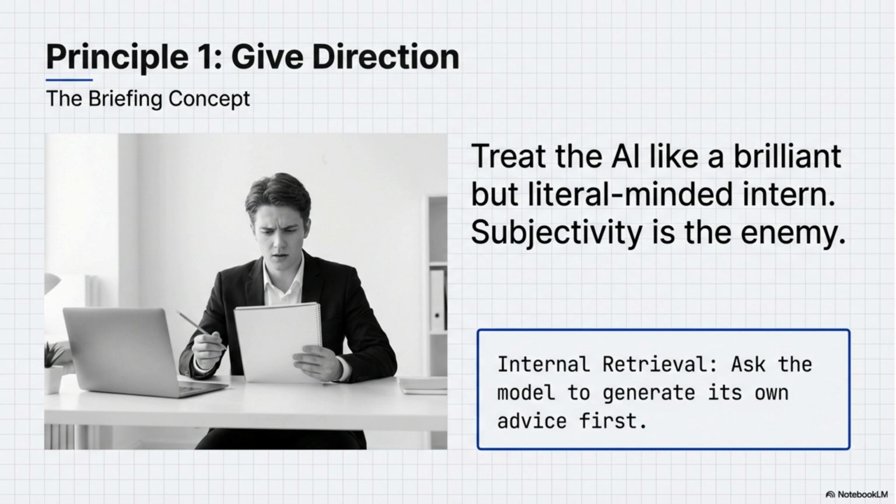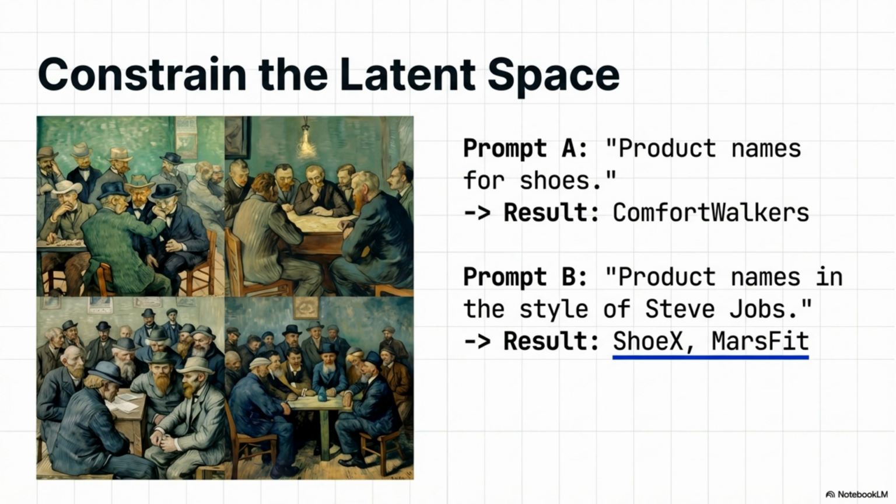Principle 1 is to give direction. Treat the AI like a brilliant but literal-minded intern. Subjectivity is the enemy. Consider internal retrieval, asking the model to generate its own advice first. We must constrain the latent space.